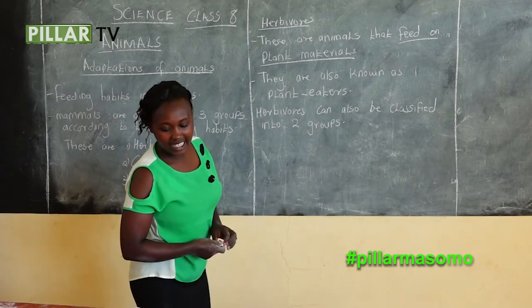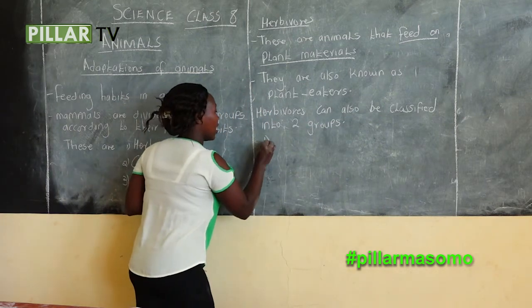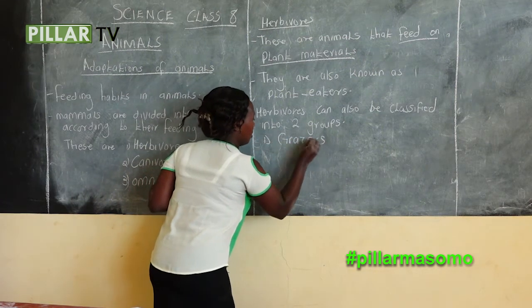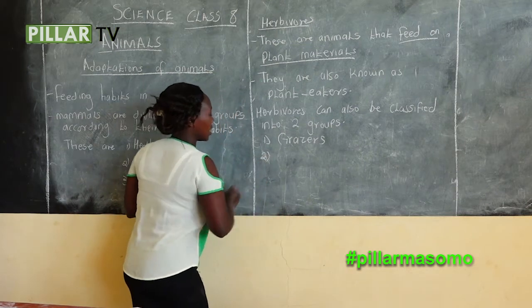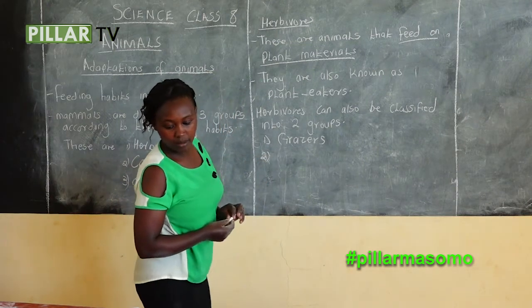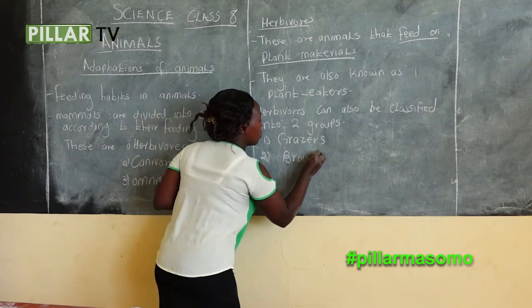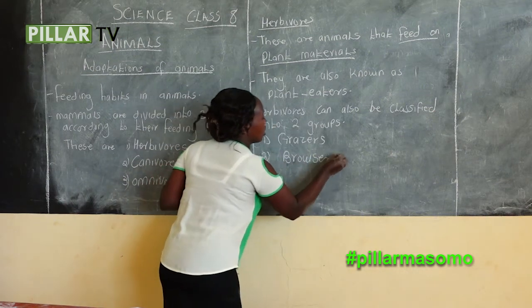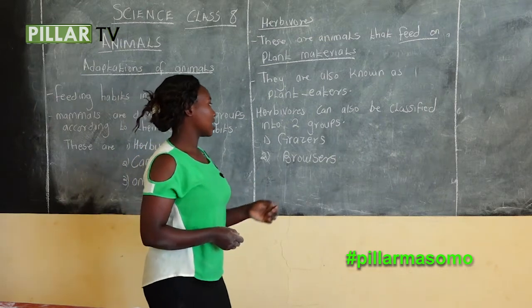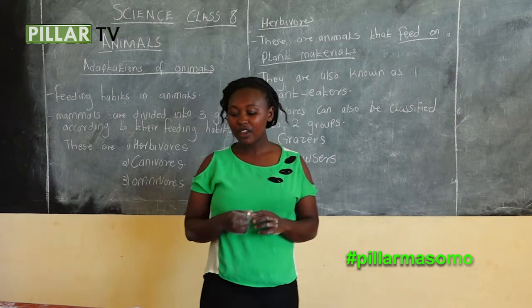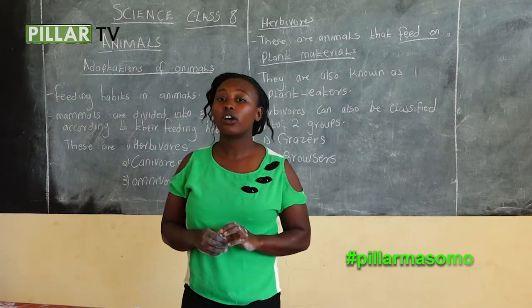One is grazers, and the second group is browsers. So what are grazers? Grazers are herbivorous that purely feed on grasses.